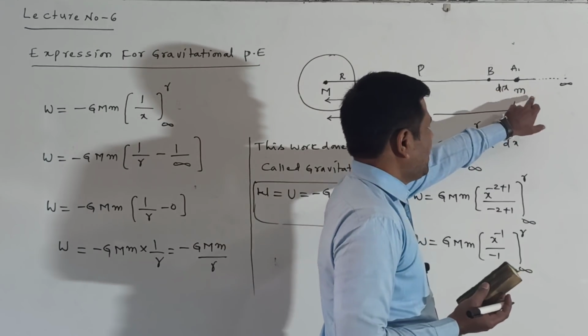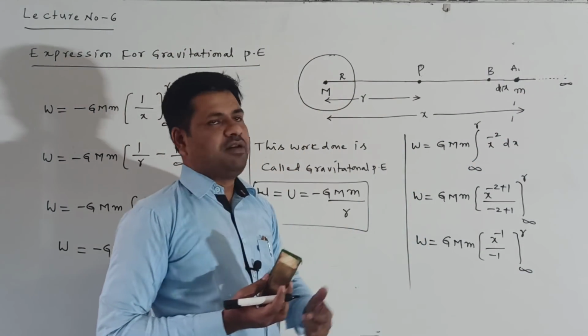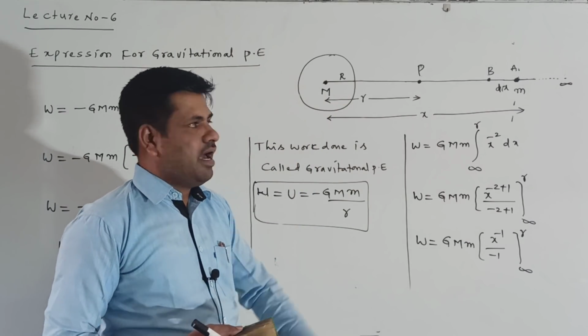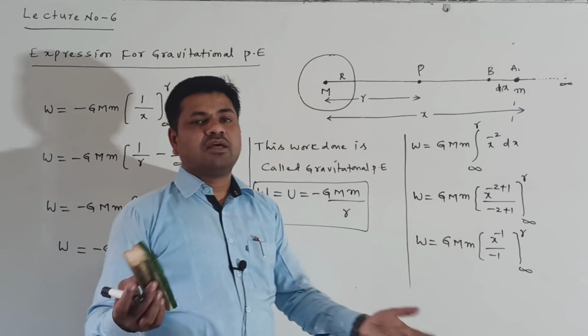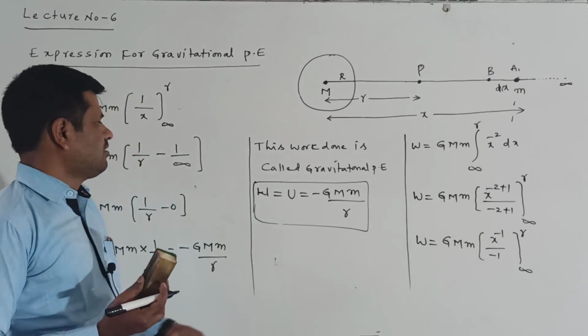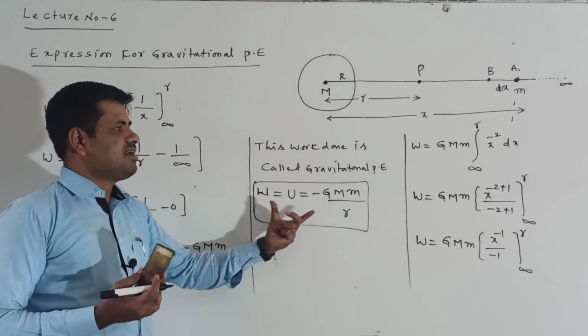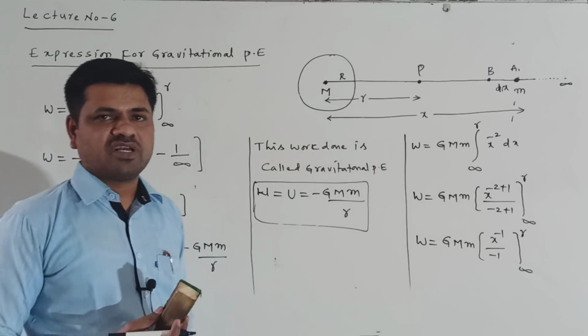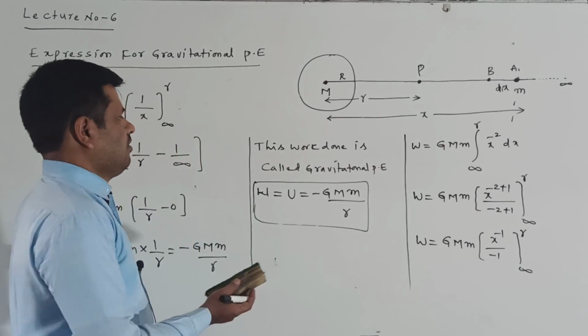Now this body I am bringing from infinity to point P. That point P lies in the gravitational field of the Earth. I am bringing it from infinity to point P. The total work done is called the gravitational potential energy. This is called the expression for the gravitational potential energy. Right?